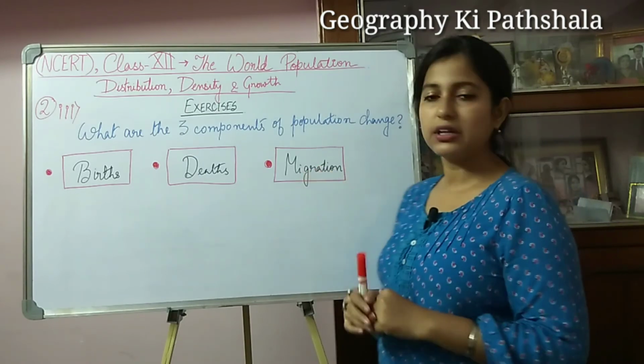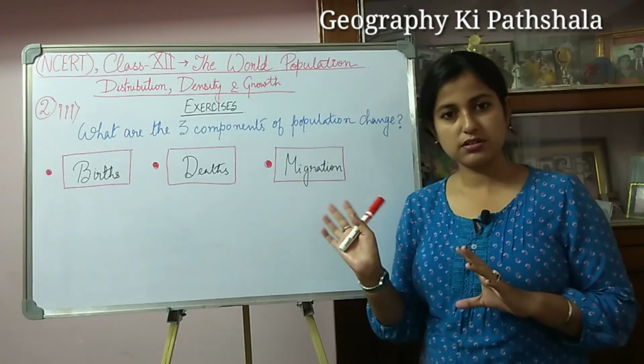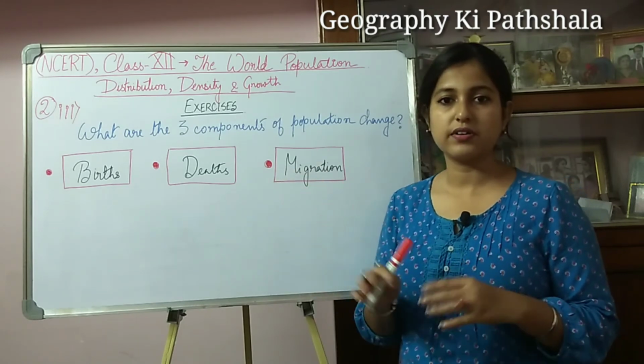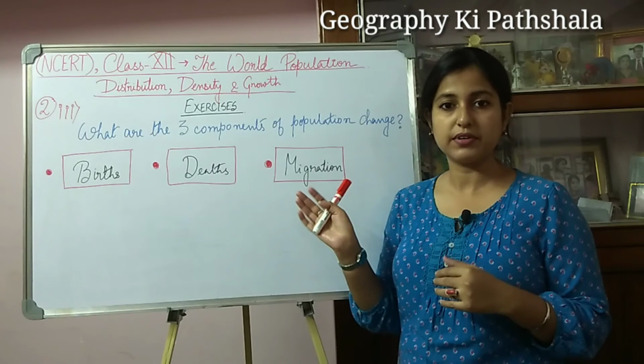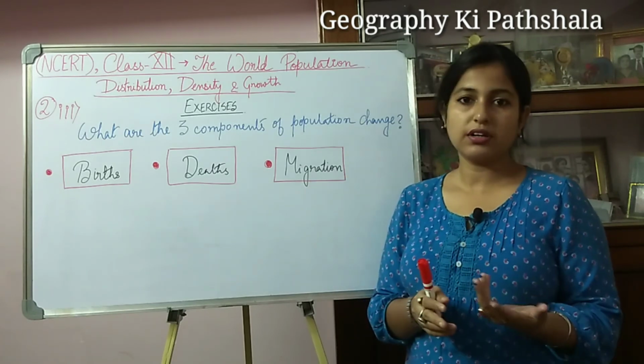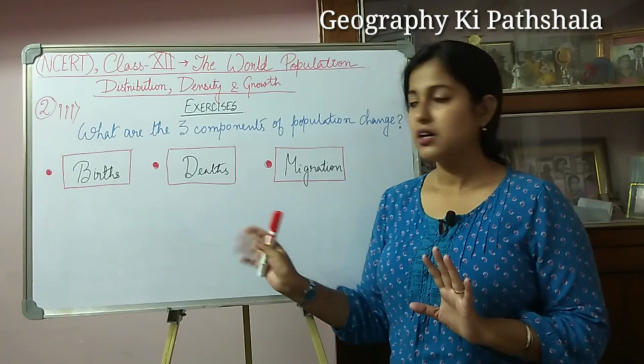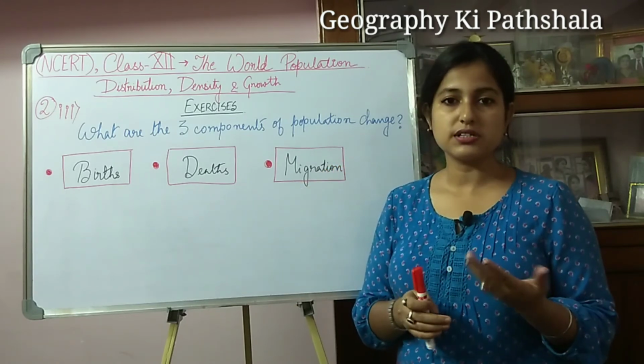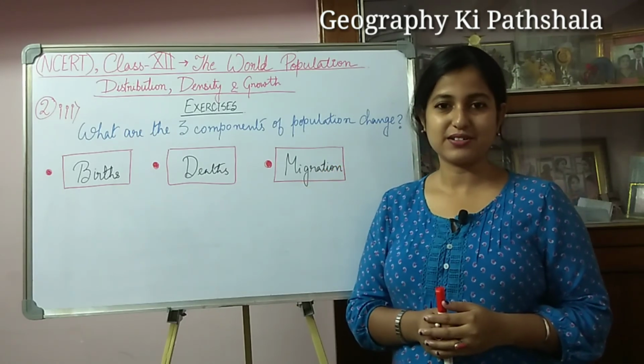I am not going into details because I have already discussed all these concepts in the video class where I discussed the second chapter. So if you want, you can include it. I am not going into details. So basically these are the 3 main components which influence the population change.